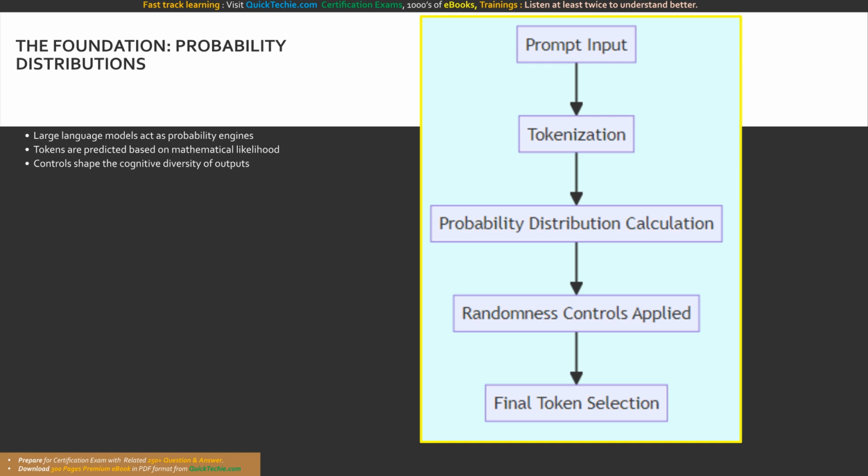It is fascinating to think about. Imagine asking an LLM to complete the sentence, "Kids love to eat." The model might generate a distribution like pizza at 50%, vegetables at 30%, and ice cream at 20%. How the model samples from that precise distribution is entirely dictated by the randomness controls we define in our API payload.